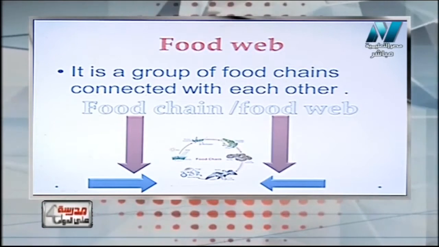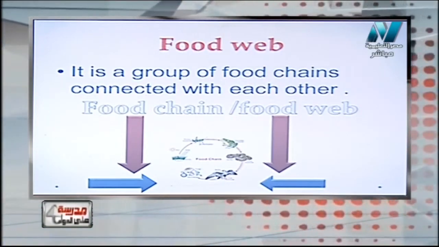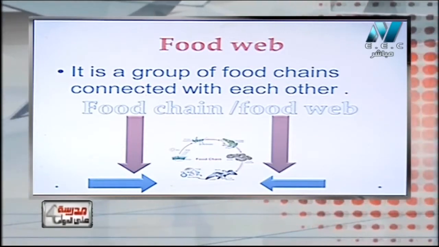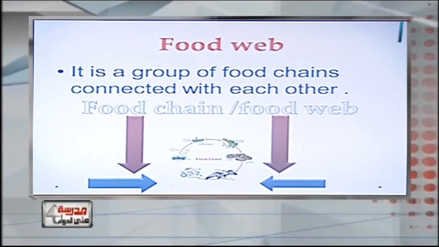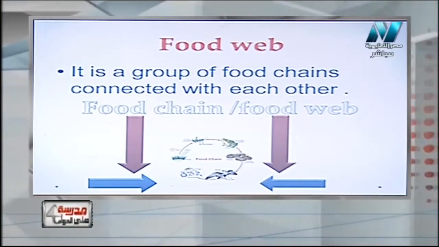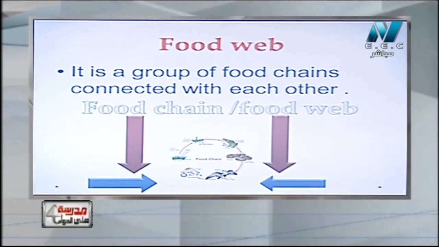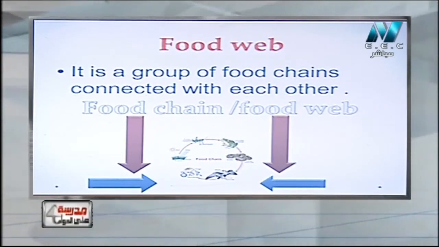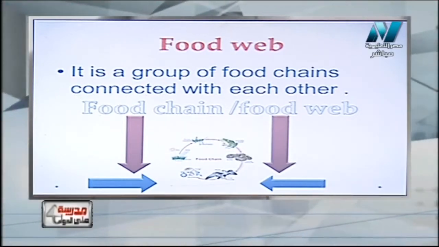Then the owl dies, and the living organism called saprophyte, or the decomposer, will feed on the dead organism and return it to the soil, and again it will be absorbed by the plant. This is the food web, a group of food chains connected with each other.